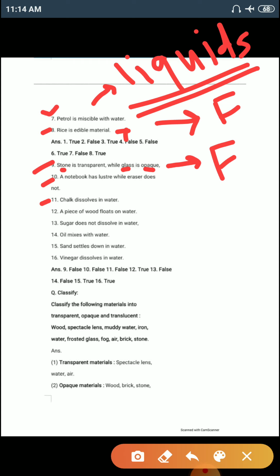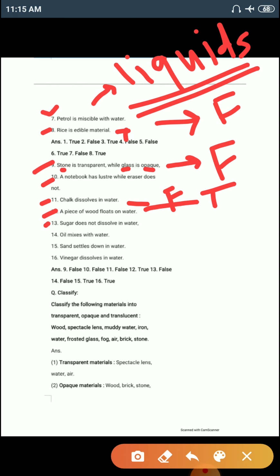Number 11. Chalk dissolves in water. No, chalk always sinks in water. It is not well mixed in water. So again the statement number 11 is false. Number 12. A piece of wood floats on water. Yes, because wood's volume is less than the volume of water. So that is why wood always floats on water. So statement number 12 is true.